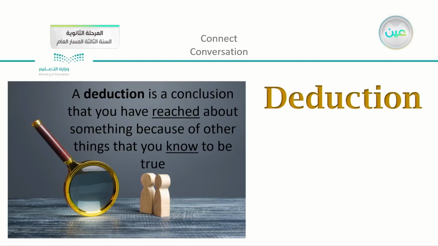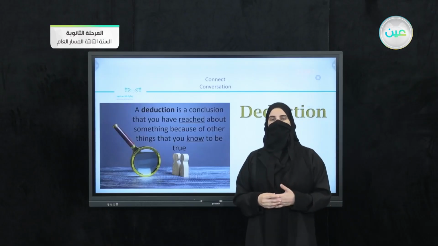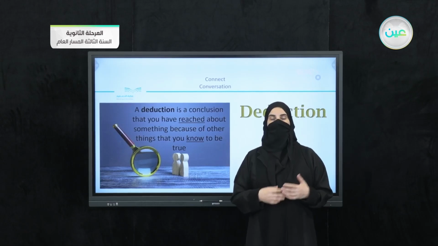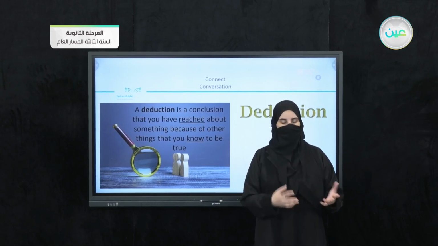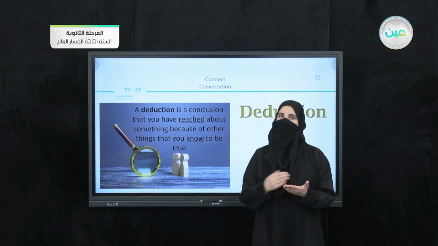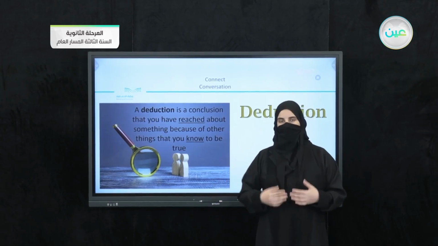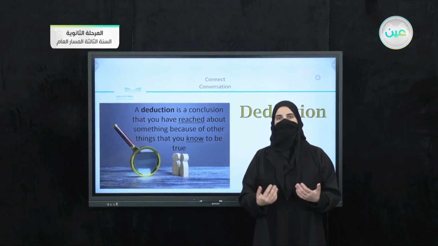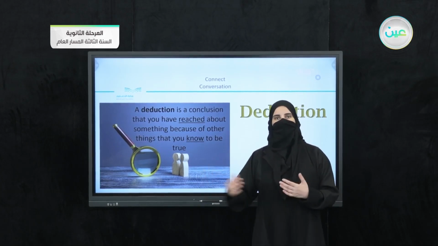We have your deduction. A deduction is a conclusion that you have reached about something because of other things that you know to be true. So I deduced that Neda is happy because I saw her face. I deduced that the operation hasn't ended because the doctors are still working. I deduced that the lady is shopping because she has her card. So how did I give my statements here, or my facts? Because I saw some things in front of me.